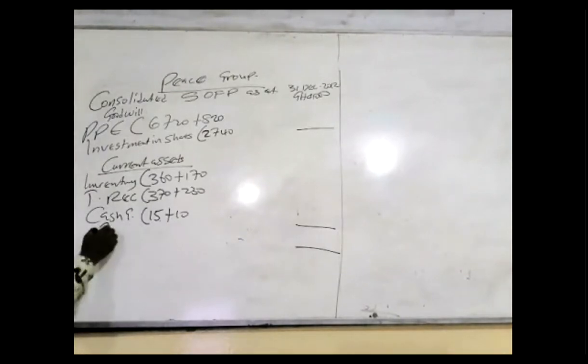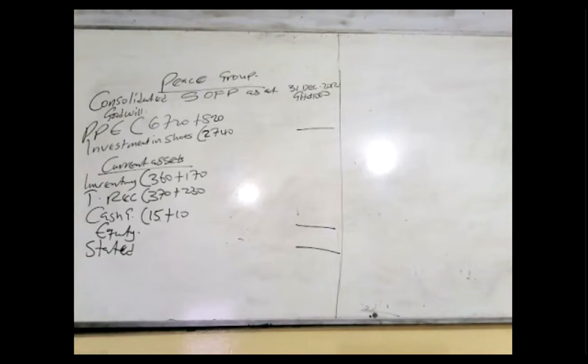So equity. Let's start from equity. So equity, I start with stated capital. In this particular question, the stated capital does not have any issue. Pick only the parent. Here, there's no share exchange or share for share in this particular question.